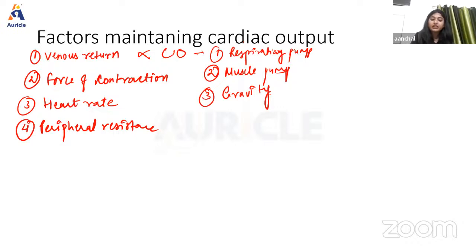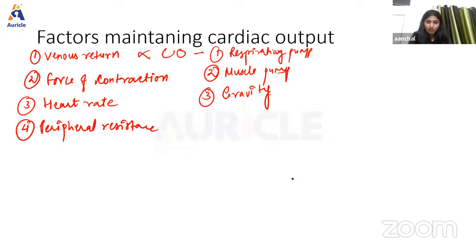During inspiration, the thoracic cavity expands and makes the intrathoracic cavity large, so the intrathoracic pressure becomes more negative and it increases the diameter of the inferior vena cava, resulting in increased venous return. At the same time, descent of the diaphragm increases the intra-abdominal pressure, which compresses the abdominal veins and pushes the blood upward to the heart, thereby increasing the venous return.